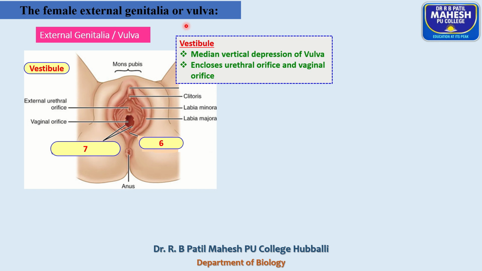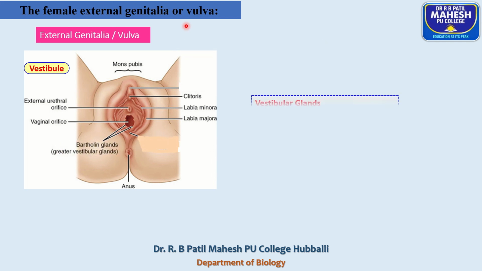The second one is called the lesser vestibular glands or Skene's glands. The main function of these glands is to secrete a milky alkaline viscous fluid, which helps in lubrication of the female genital tract at the time of sexual intercourse.